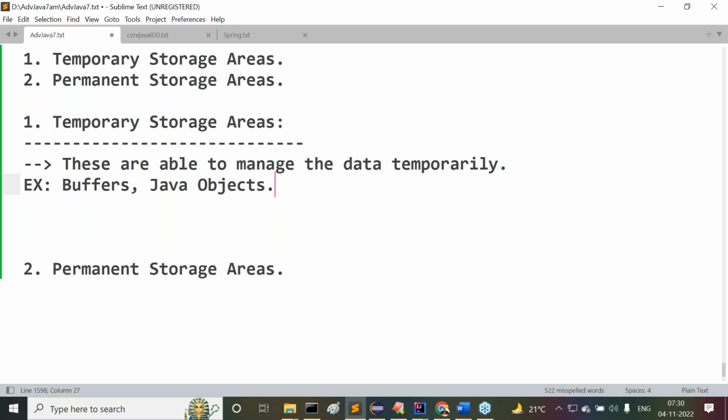Now tell me, guys, in a Java application, once I create a Java object, how long is it going to be available in our Java application? Two cases are available. In one case, if we destroy that object intentionally through the garbage collector, then it's going to be destroyed. There itself, the life of that object is completed. In the case that you are not destroying any object, at least at the time of terminating your entire Java application, automatically that heap memory is going to be refreshed.